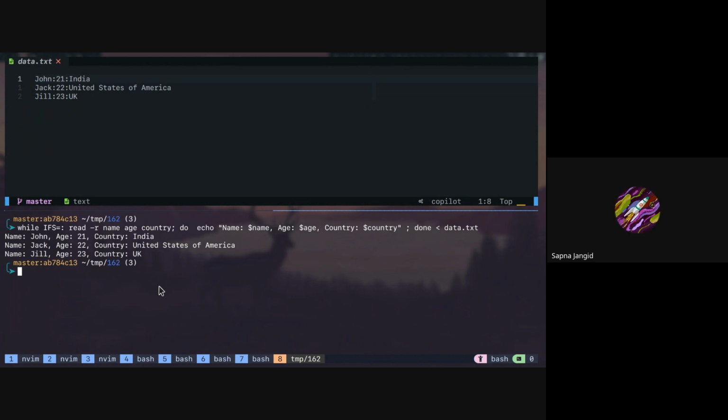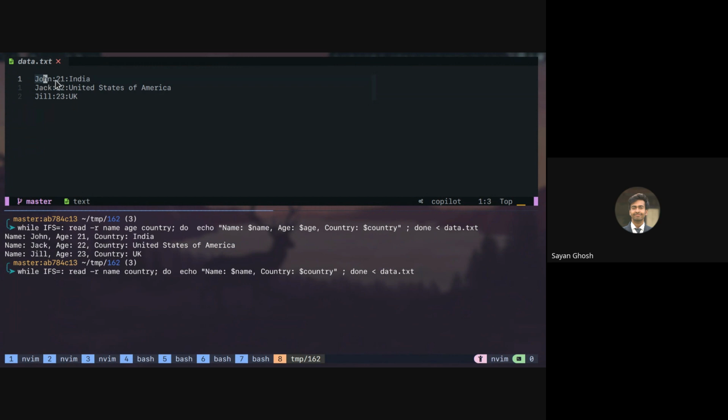What if we erase that variable age, colon age? If you remove age here and the variable also, it will print only the name and country, right? No, it will basically take name and age, then it will take country and name, then age and country.